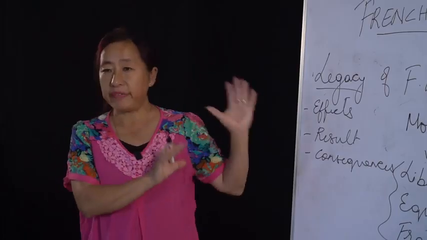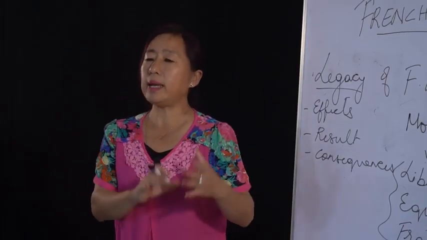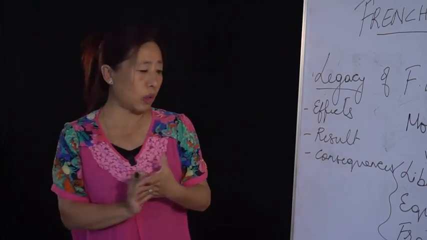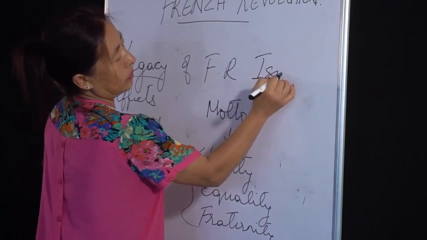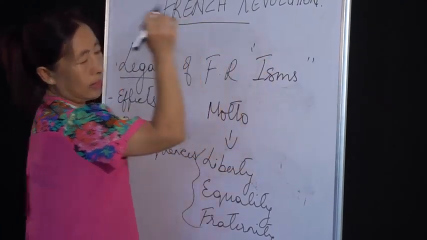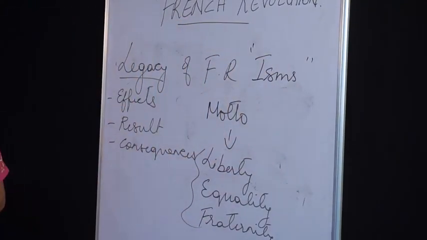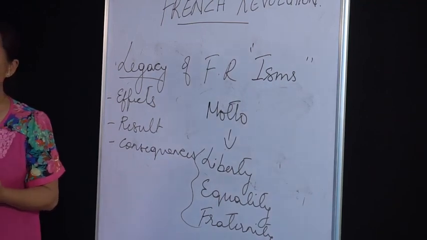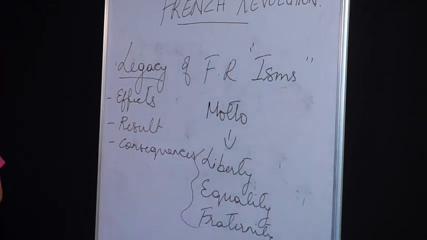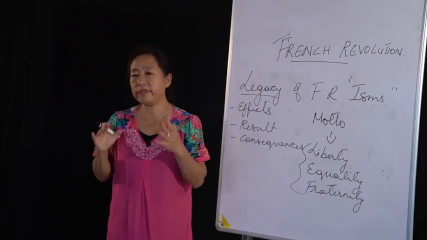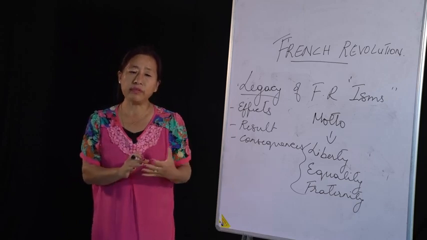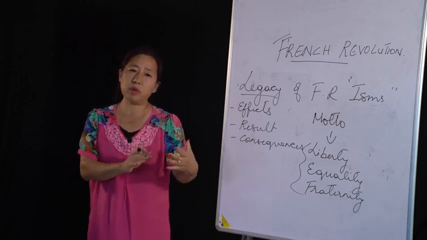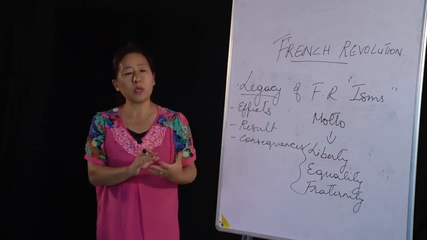Then the French Revolution also gave rise to what we call three-isms: nationalism, socialism, and liberalism. Nationalism means a feeling of unity, where everyone feels that they are united.